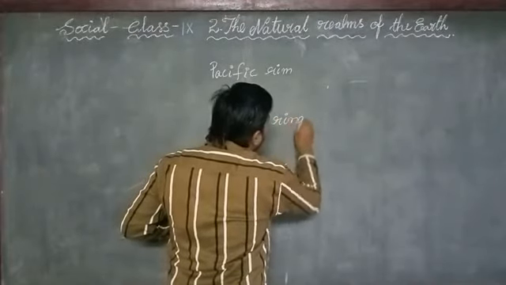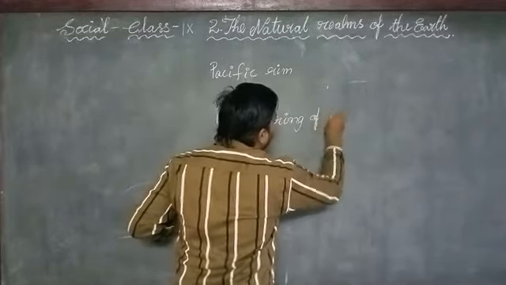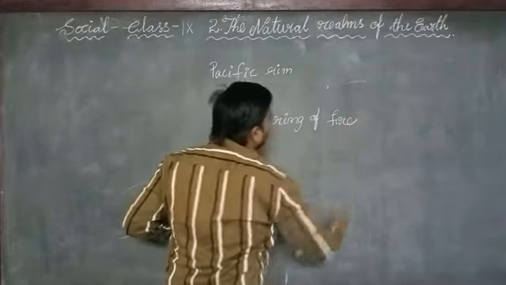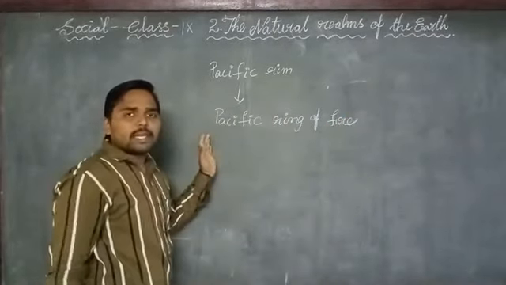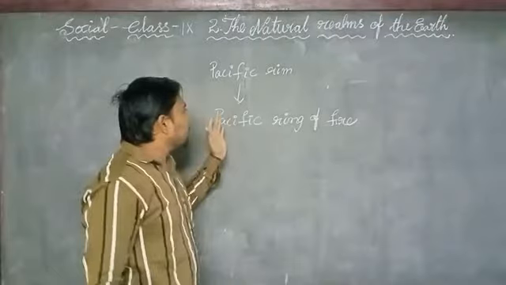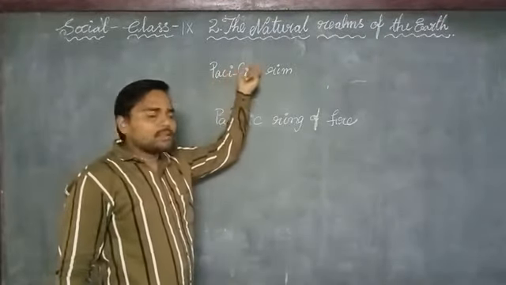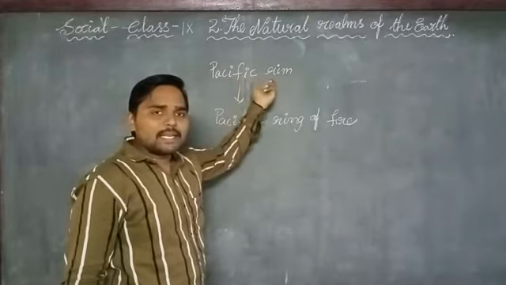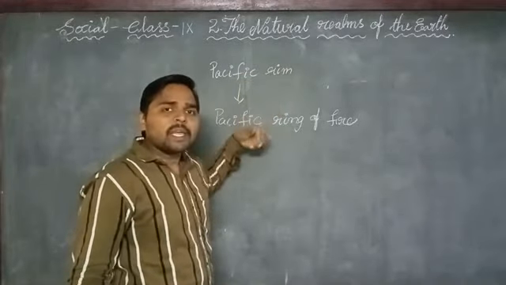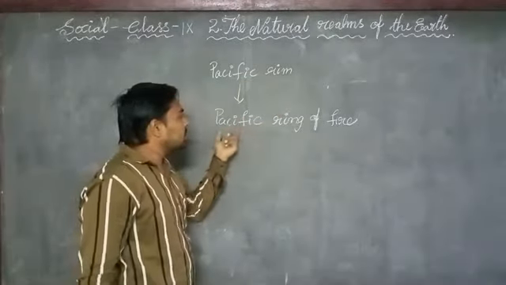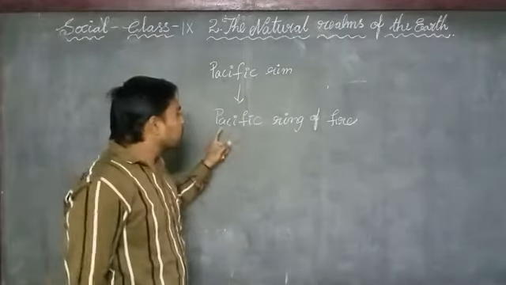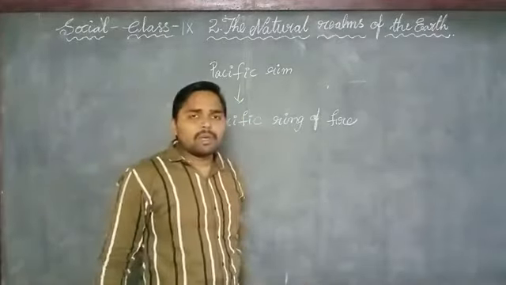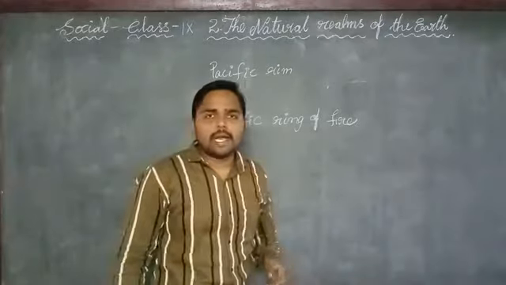Why? Because it has so many active volcanoes.